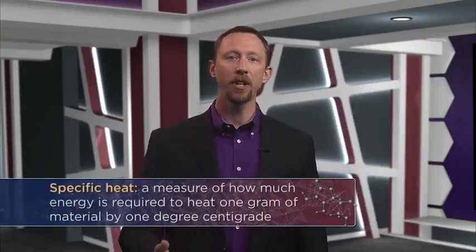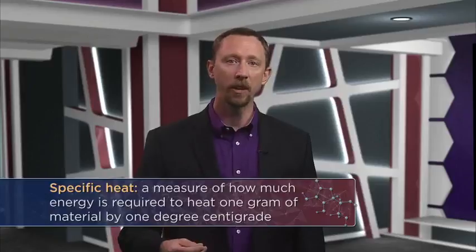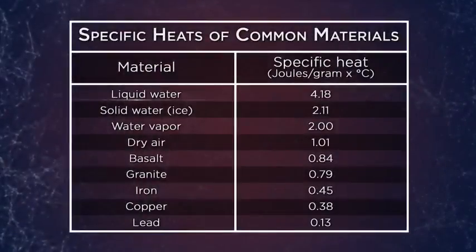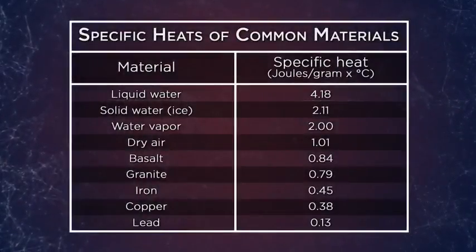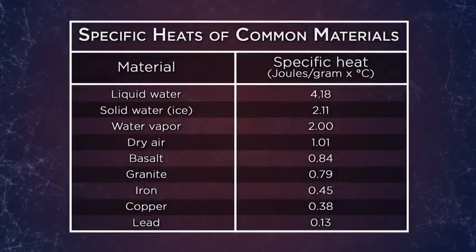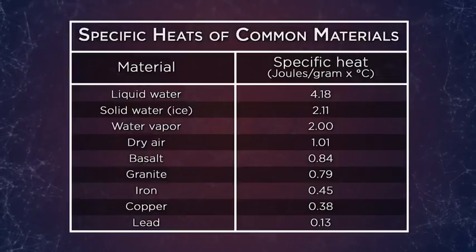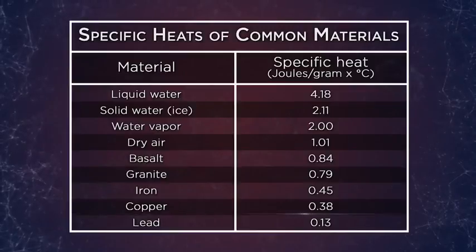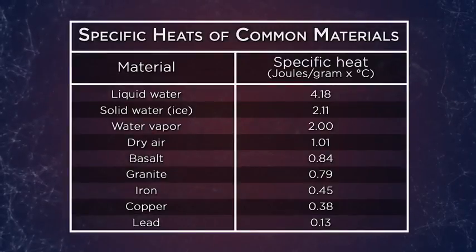These materials are said to have different specific heats. A specific heat for a substance is a measure of how much energy is required to heat 1 gram of material by 1 degree centigrade. We sometimes denote this value in equations with a capital S or a lowercase c, so you may see it both ways. Water has a specific heat of 4.18 joules per gram degree centigrade, which means it requires 4.18 joules of energy to raise the temperature of 1 gram of water by 1 degree centigrade. In contrast, metals, like copper for example, have much lower specific heats, in many cases 10 times less than that of water.